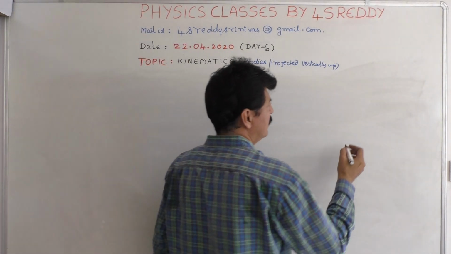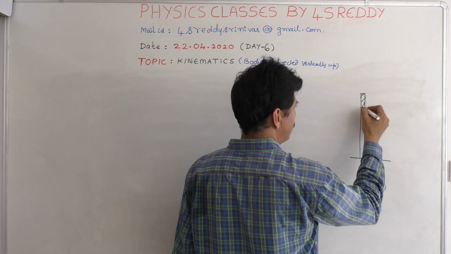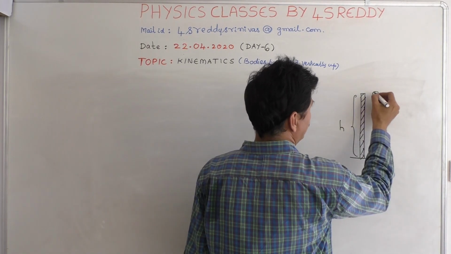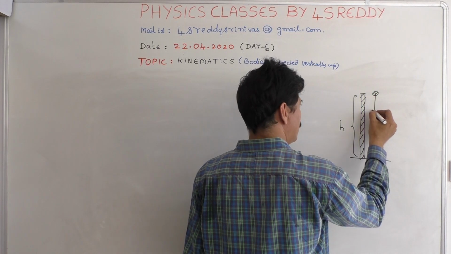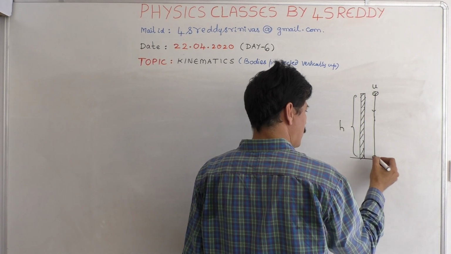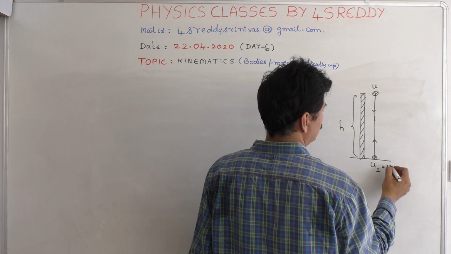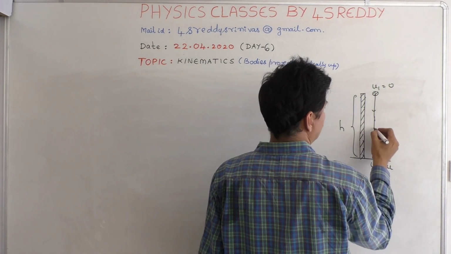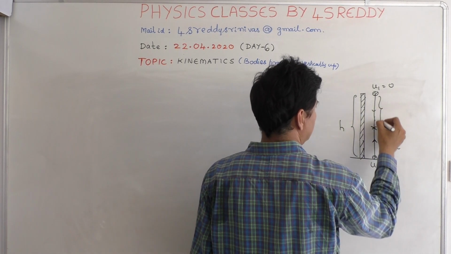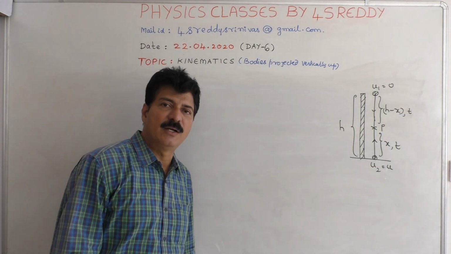That is, this is a tower of height h, let us say. One body is dropped from this point, so the velocity is 0. Another one is projected vertically up. This is u2 is u and u1 is 0. Let us say both meet at a height x above the ground in time t. So this is h minus x in time t. This is what we have to assume.